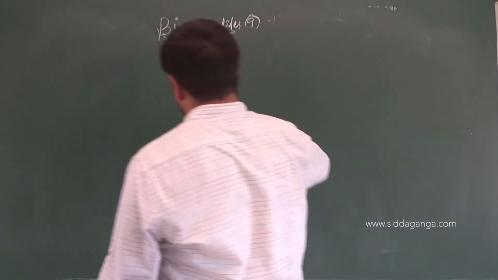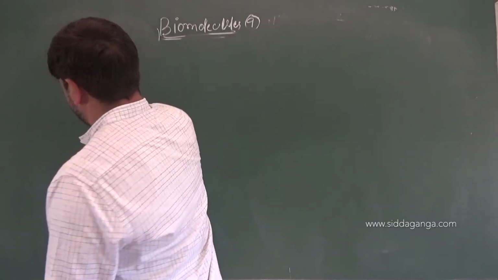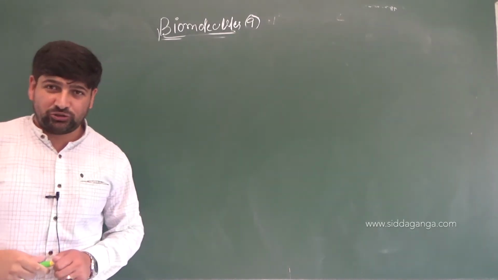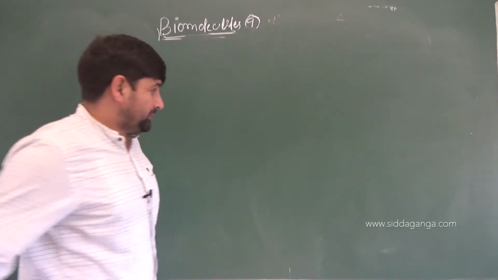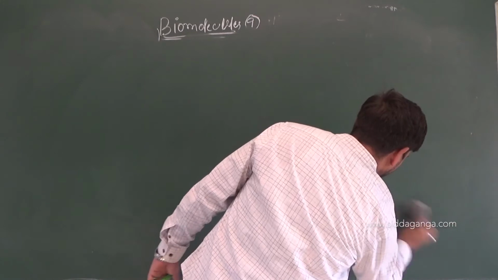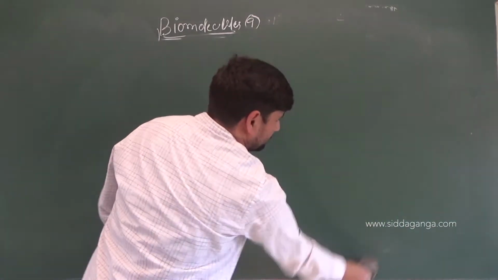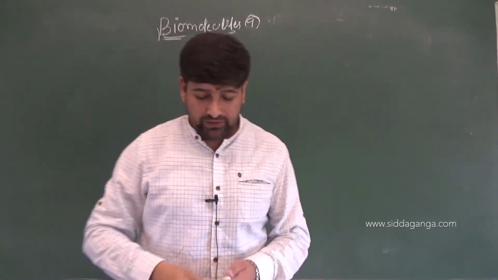So we understood some important characteristics of the peptide linkage, dipeptide, tetrapeptide, and so on and so forth. Different arrangements are possible. Right? Okay.